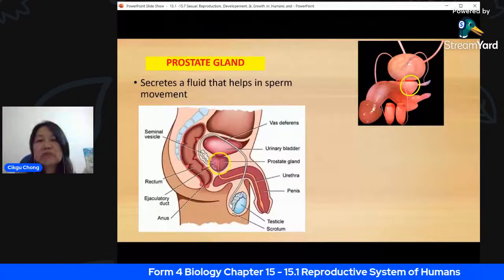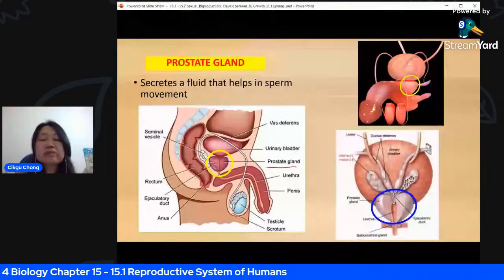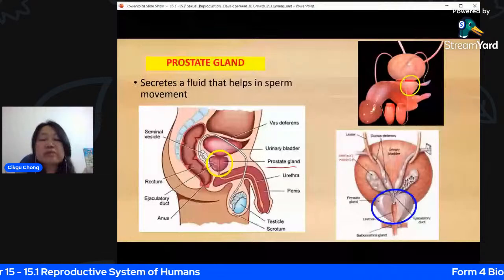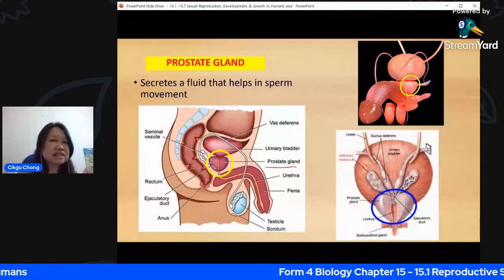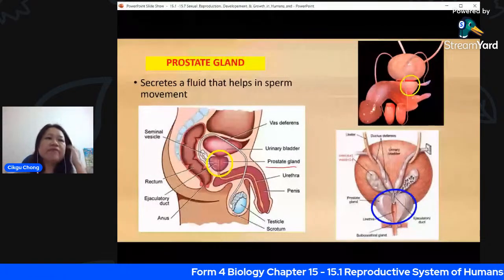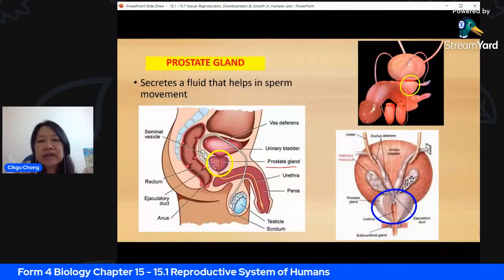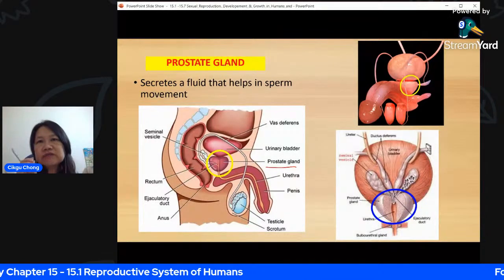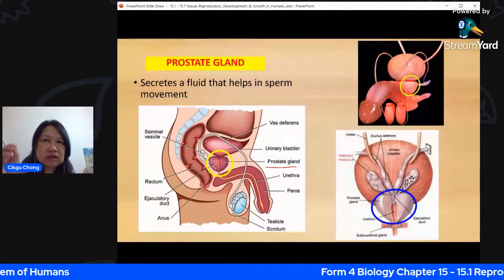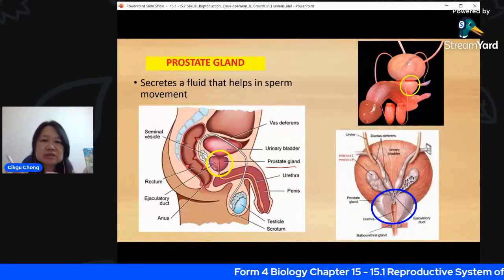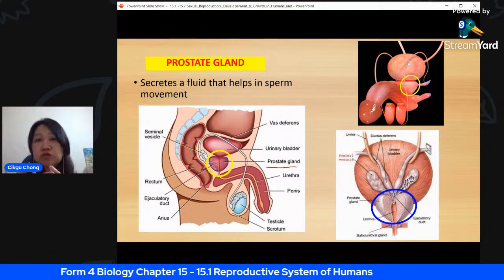Now, for the prostate gland, some men will have problems. It seems 1 in 10 men will have a problem with the prostate gland. As they approach older age, maybe past 60 years old, many of them will have an enlarged prostate gland. It gives them difficulty when they urinate, so sometimes the urine will just trickle out very little, because when it enlarges, it presses onto the urethra.